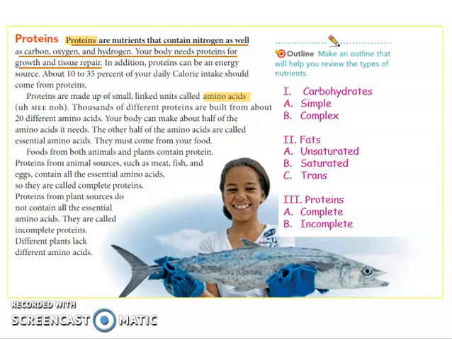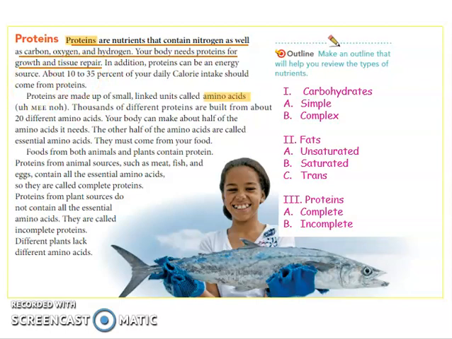Nutrients such as protein help our body to grow, to do repair, and to fight diseases. Okay. Proteins are nutrients that contain nitrogen, carbon, oxygen, and hydrogen. Your body needs protein for growth and tissue repair. So same as an engineer, they build. They also do repair and maintenance. So same also with protein.